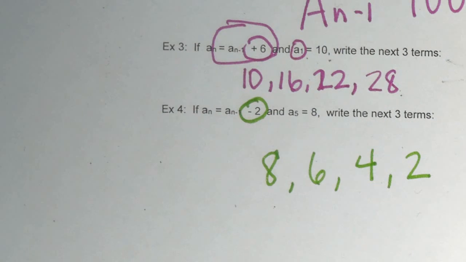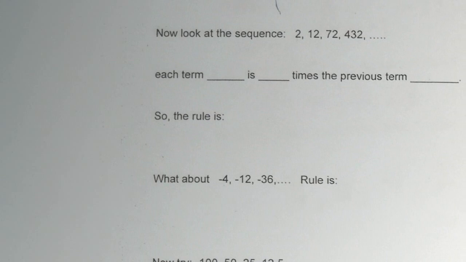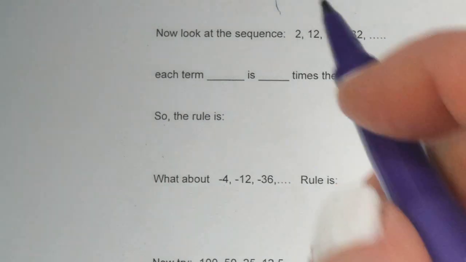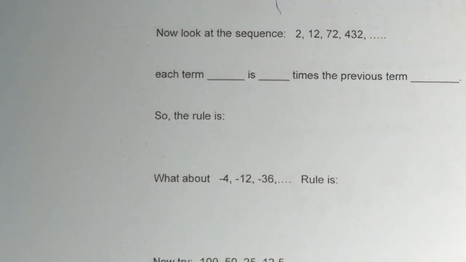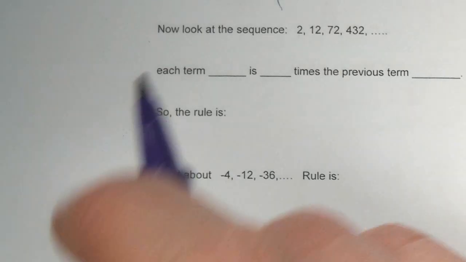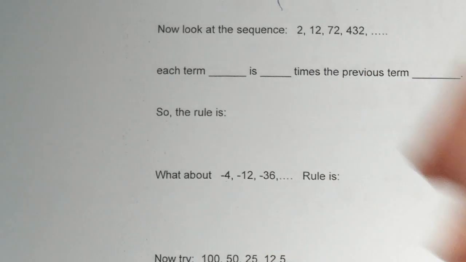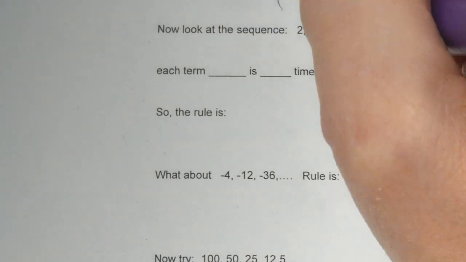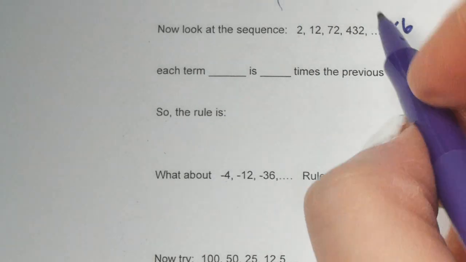Okay? Alright, let's go to the next page. We have a new sequence. We have 2, 12, 72, 432. Ooh, this one's a little bit trickier. We're not adding or subtracting. What are we doing? Can you figure it out? We're multiplying by 6. Okay? Times 6.